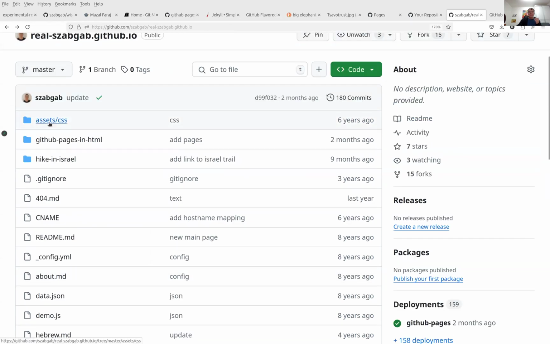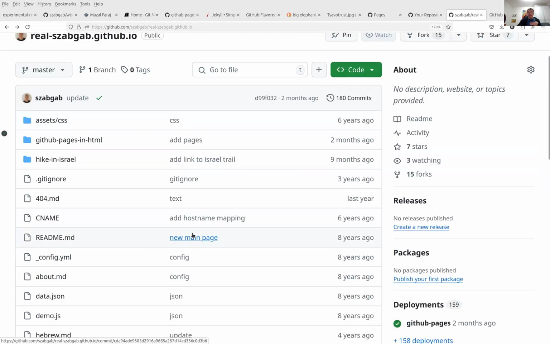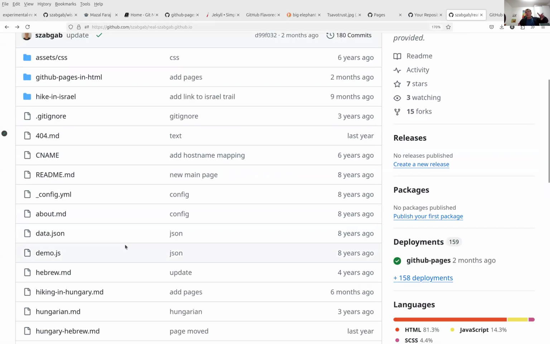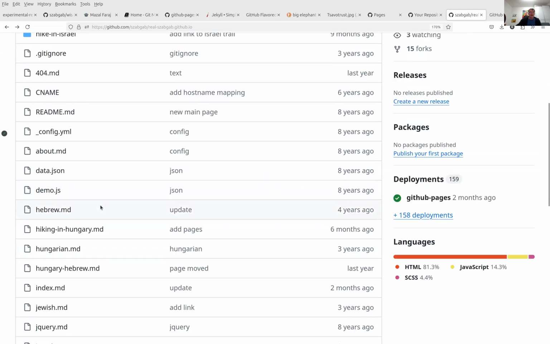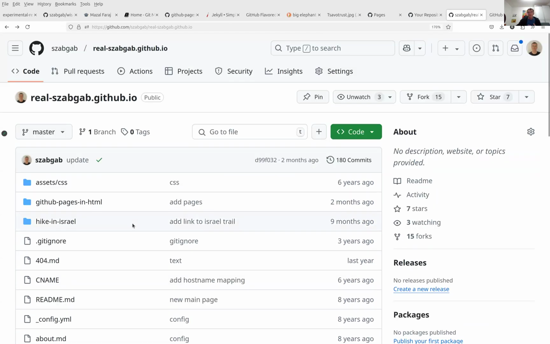Other things that maybe I have here, I'm not sure. Yes, in the assets, I can also add more style sheets, and you can read about how to create your own template, so how the web page looks. That involves a lot more understanding of HTML, but you will learn it with time. Okay, so you can find all kinds of other things like this.